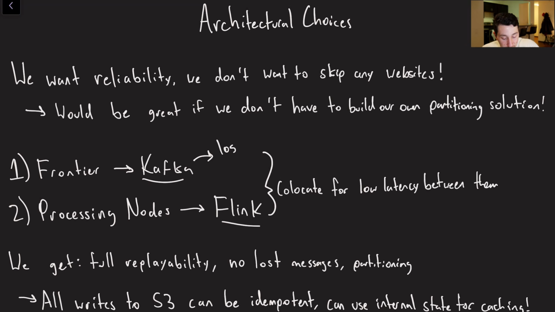So as we know, Kafka is a log-based message broker, meaning that messages are persistent on disk. So if we go down, we can recover and start reading from the offset that we were at before. And then Flink, of course, is going to allow us to keep local state on that consumer that is fault tolerant. We can keep that state in memory. It's okay if Flink goes down, because occasionally it's going to be checkpointing, and when it comes up, it's going to bring up the checkpoint that it was last at. It's going to remember the Kafka offset corresponding to that checkpoint, and then it'll just start reading messages from Kafka because they're still on disk in Kafka.